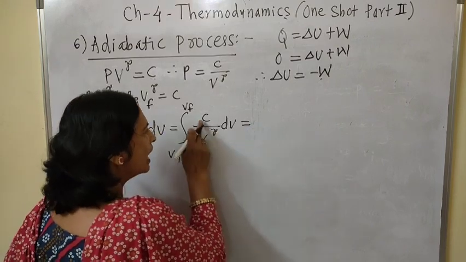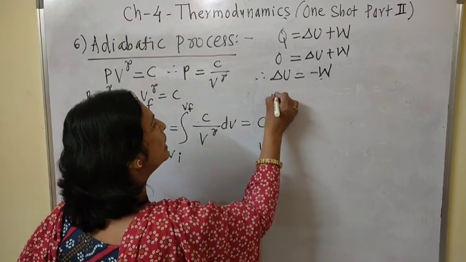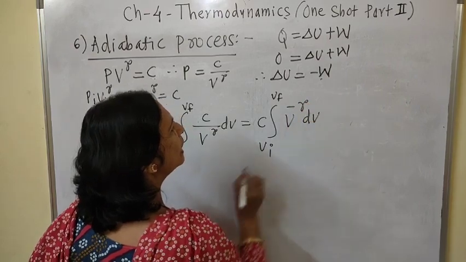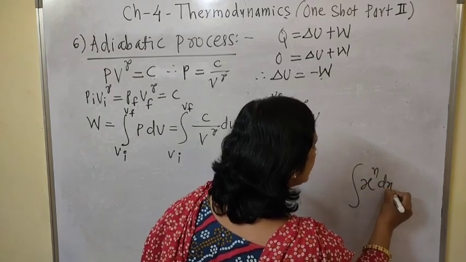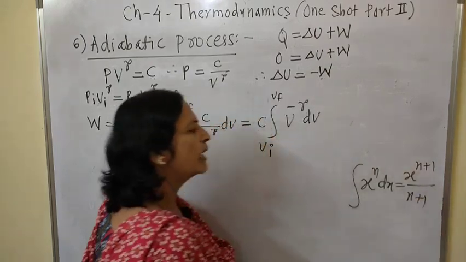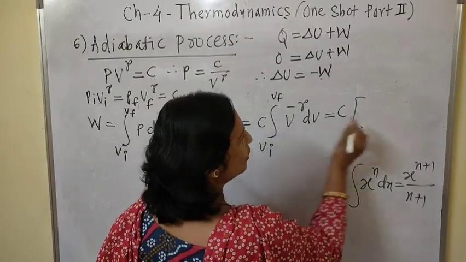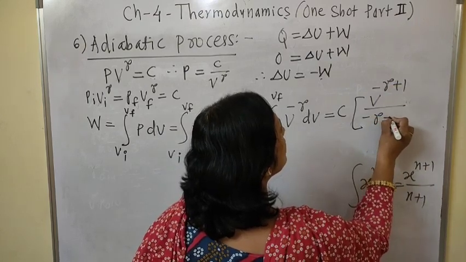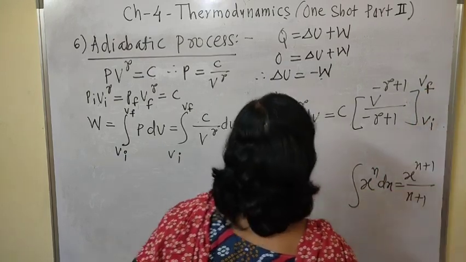C is constant, so it is taken outside the integration sign. Vi to Vf is the limit. This 1 over V raised to gamma is nothing but V raised to minus gamma into dV, and we know that integration of x raised to n into dx is equal to x raised to n plus 1 divided by n plus 1. By using this formula, with C constant, the integration of V gives V raised to minus gamma plus 1 divided by minus gamma plus 1, with limits of integration Vf and Vi.